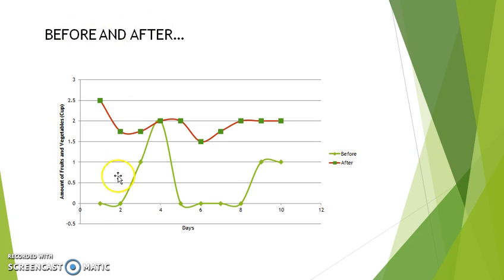As you can see here, before and after. The green line was the first 10 days of my diet as I measured in the measure phase, and the red line was the amount of fruits and veggies that I consumed after I implemented the solution. So there's a dramatic change before and after. Even though there are still a couple of days below the required amount of fruits and vegetables, I will continue monitoring the data until I make sure that everything I have implemented is above 2 cups of fruits and vegetables.